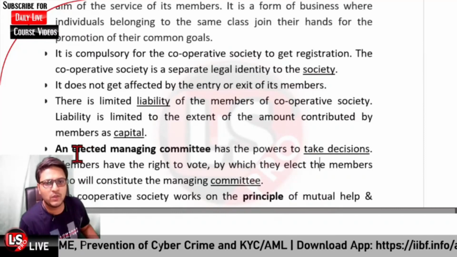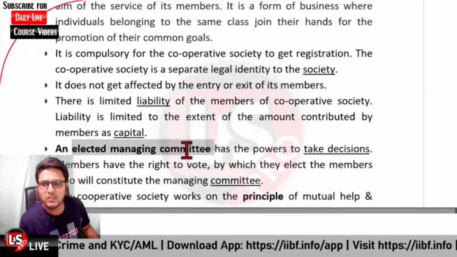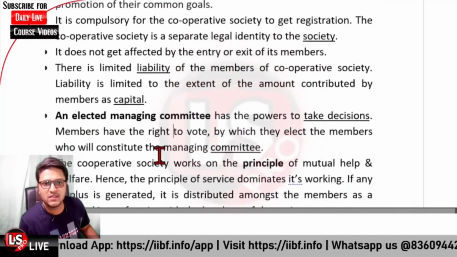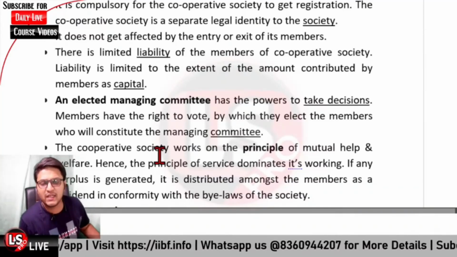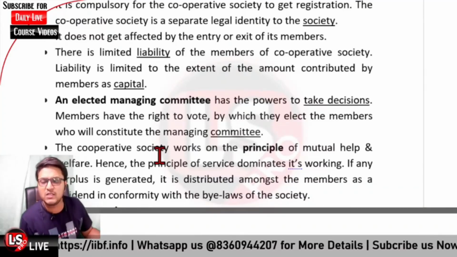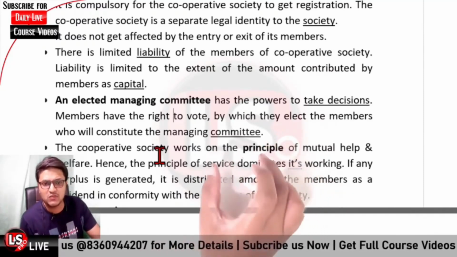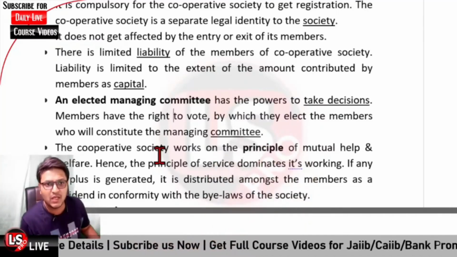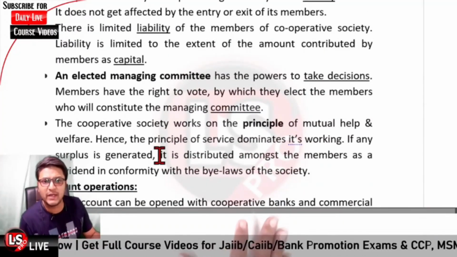I already told you that there will be a managing committee who will be having powers to take the decisions, and the members will be having the right to vote. They can elect the members who will be constituting the managing committee. So the managing committee members would be decided among the members after the voting process. Okay, and the cooperative society works on the principle of mutual help and welfare.